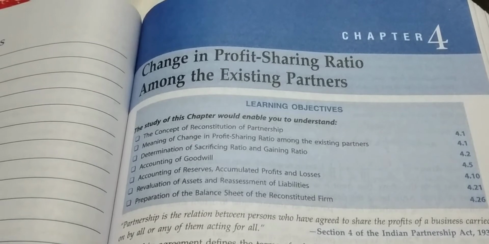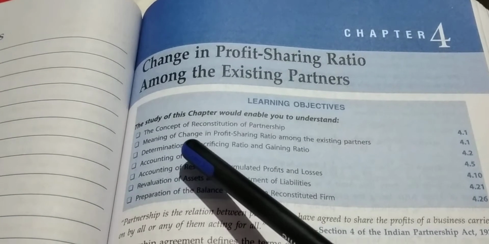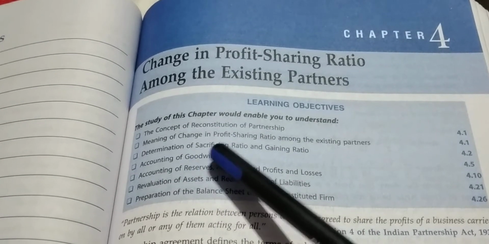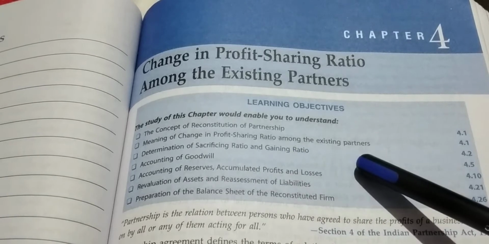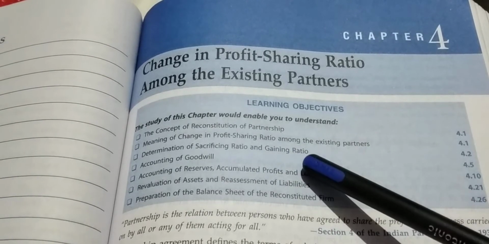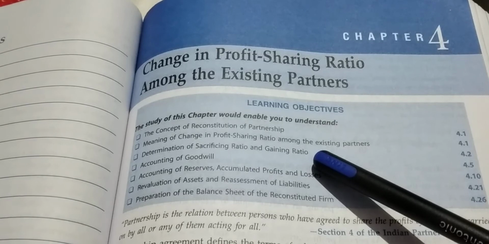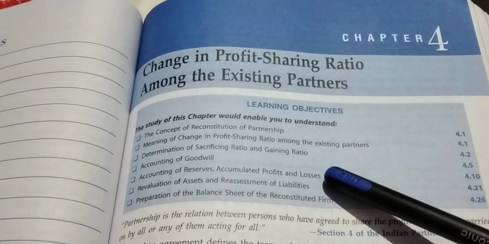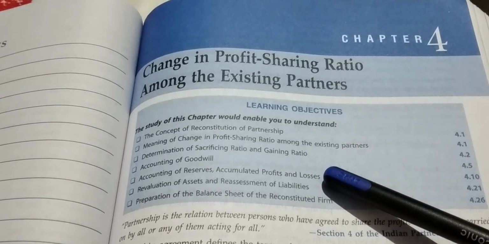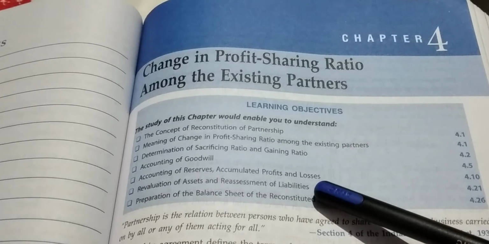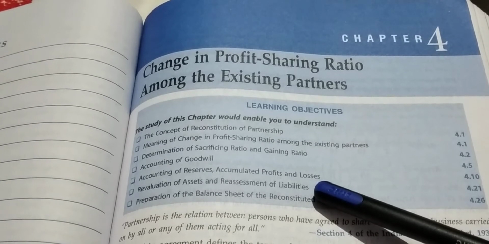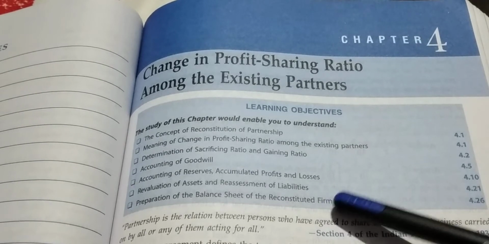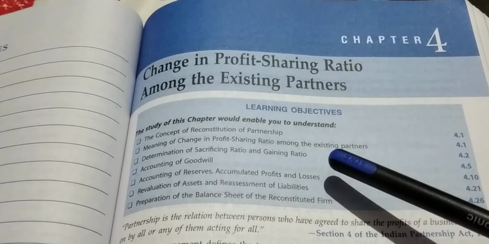In this chapter, we cover these topics. First one, the concept of reconstitution of partnership. Second one, meaning of change in profit sharing ratio among the existing partners. Third one, determination of sacrificing ratio and gaining ratio. Fourth one, accounting of goodwill. Fifth one, accounting of reserve, accumulated profits and losses. Sixth one, revaluation of assets and reassessment of liabilities, and last one is preparation of balance sheet of reconstituted partnership firm.